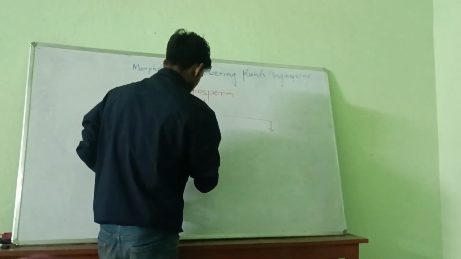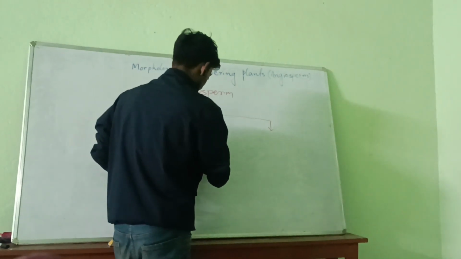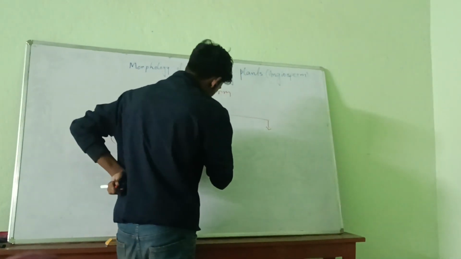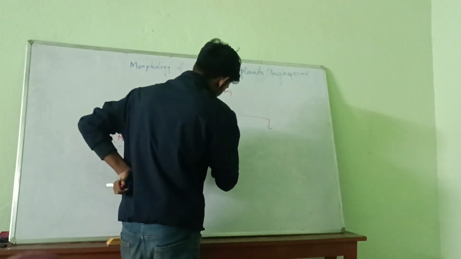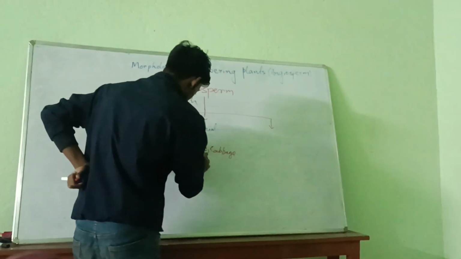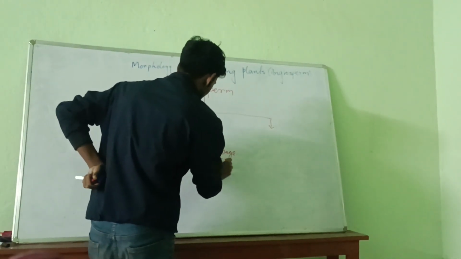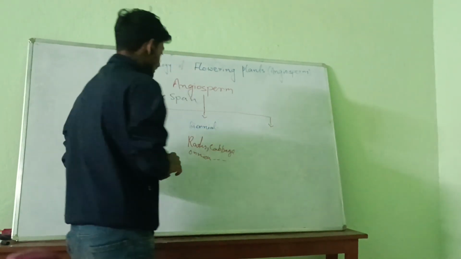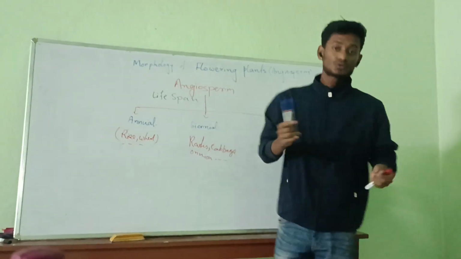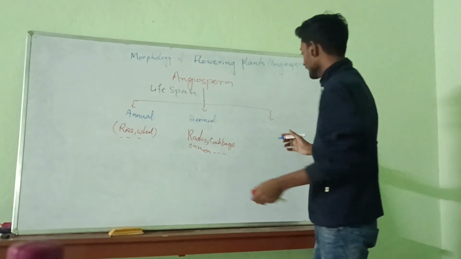Examples of biennial angiosperms are radish, cabbage, onion, etc. Now, the third category of angiosperms based on their lifespan is